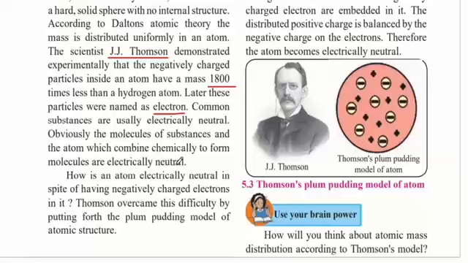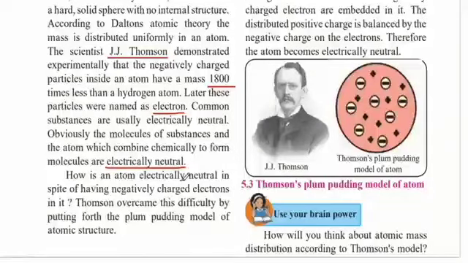Because in this substance, there is matter and this matter is comprised of atoms. And in these atoms, there are negatively charged particles as well as positively charged particles. And both these together make the substance electrically neutral. How is an atom electrically neutral in spite of having negatively charged electrons in it? Thomson overcame this difficulty by putting forth the plum pudding model of atomic structure. So this is what J.J. Thomson's plum pudding model of atom looked like.